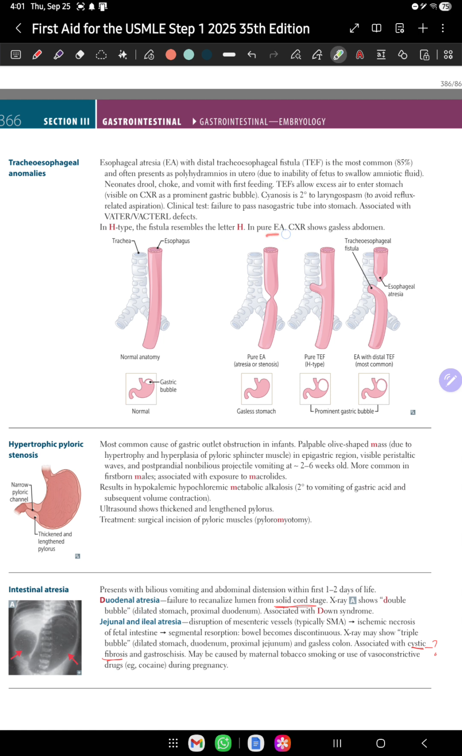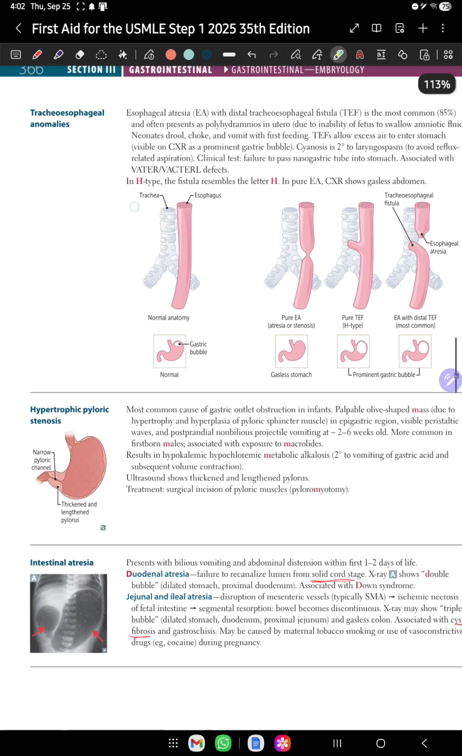Further it is written that in pure esophageal atresia, chest X-ray shows a gasless abdomen. This is pure esophageal atresia, or you can also name it stenosis, because it can be like this or it can have stenosis like this. It is going to lead to a gasless stomach, because due to normal anatomy some air passes through the esophagus, leading to a normal gas bubble. But if there is stenosis or atresia, it will result in a gasless stomach. But if there is a fistula between trachea and esophagus, it will lead to a prominent gas bubble present over here.